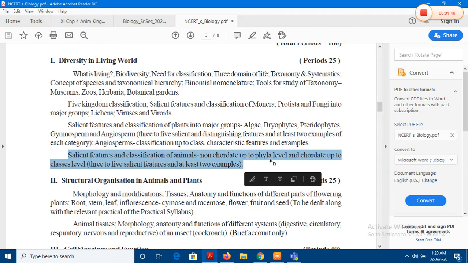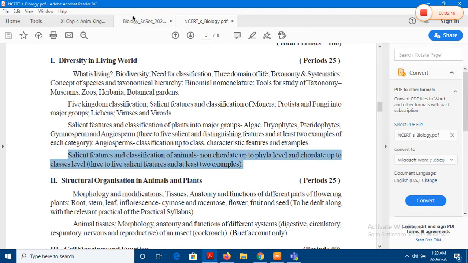That would mean from Porifera to Hemichordata, we will be dealing with the common features, the salient features, unique characteristics, with at least 2 examples mentioned for each group. And for the chordates, the classification extends up to the class level. And of course, we are going to take up at least 5 salient features and characteristic features with 2 examples.